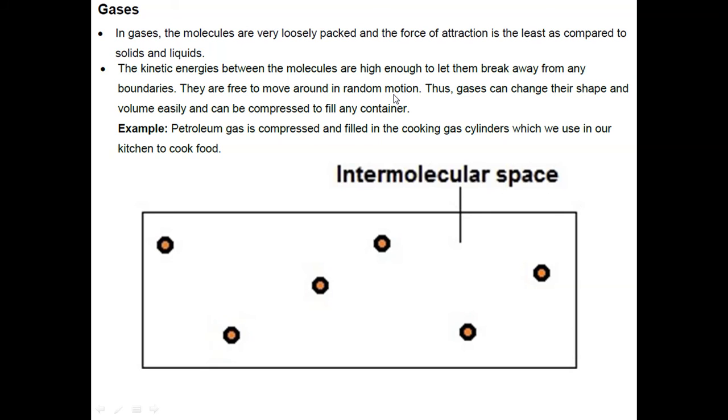Like whenever we are sitting in a room, oxygen is a gas that we already knew. So we can take the oxygen from any part of the room. So we can say that oxygen is present at each and every part of the room. Why? Because its molecules are very loosely packed and are free to move, and in whatever container they have been kept, they can change their shape and volume easily, and also they can be compressed to fill any container,